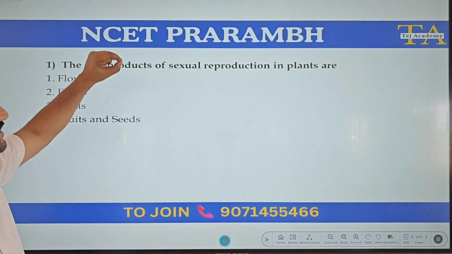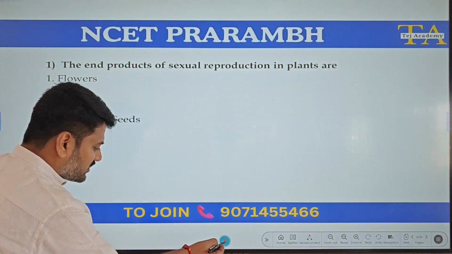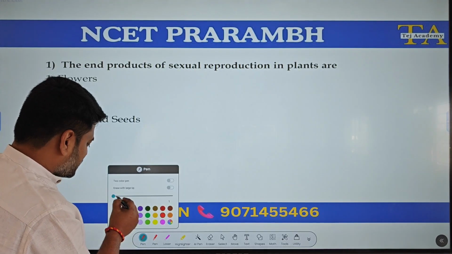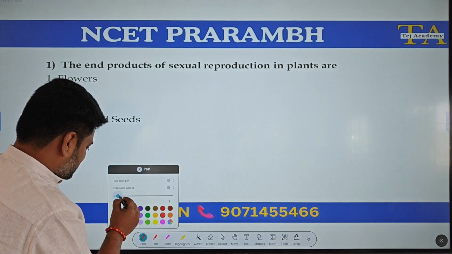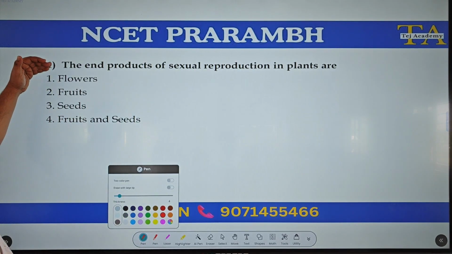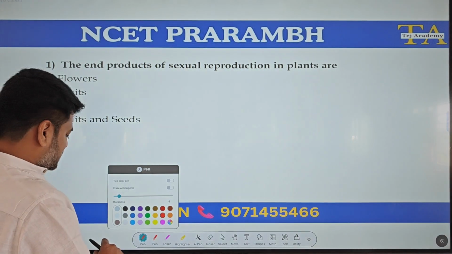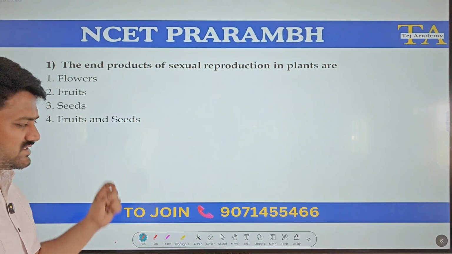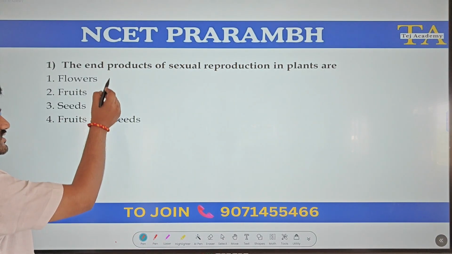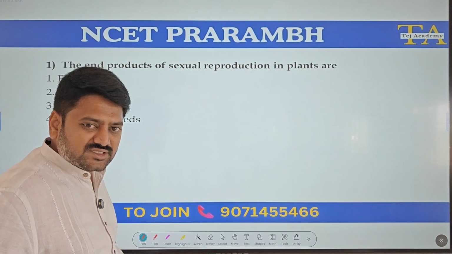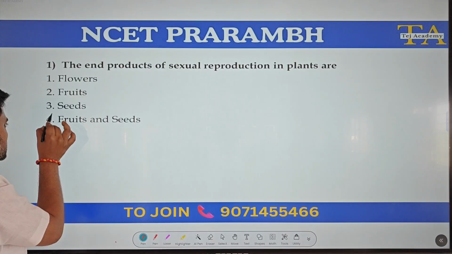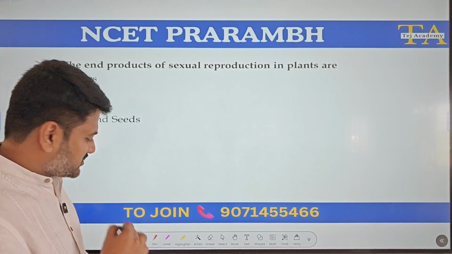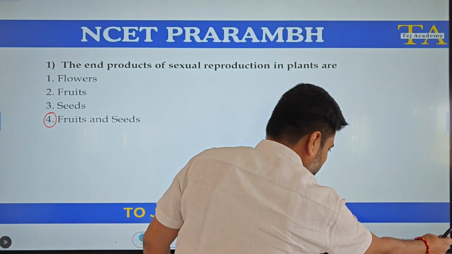The end products of sexual reproduction in plants are. So, what are the end products of sexual reproduction in plants? The options given: flowers, fruits, seeds, and the fourth one, fruits and seeds. This is a direct NCERT based question. The end products of sexual reproduction in plants are fruits and seeds. So option 4 will be the correct option. Let us move to the second one.